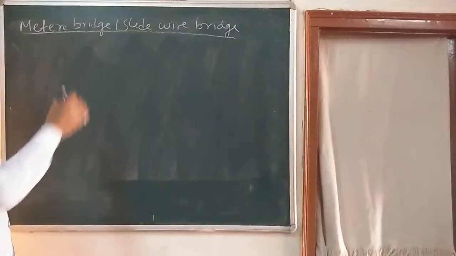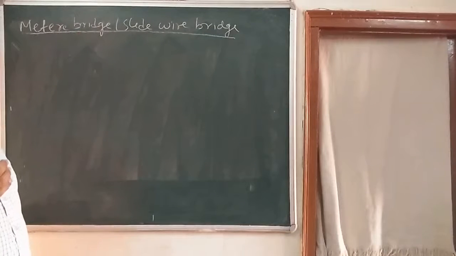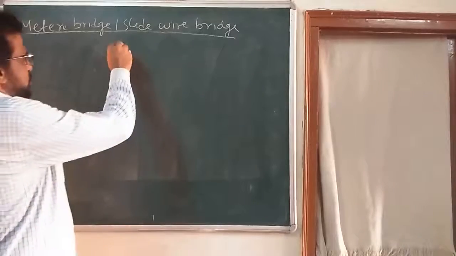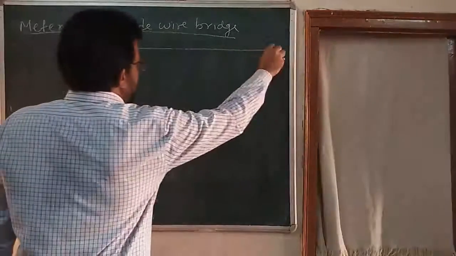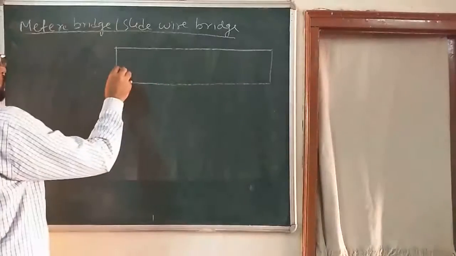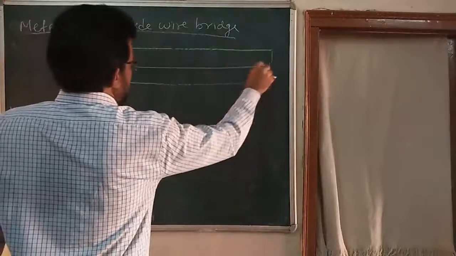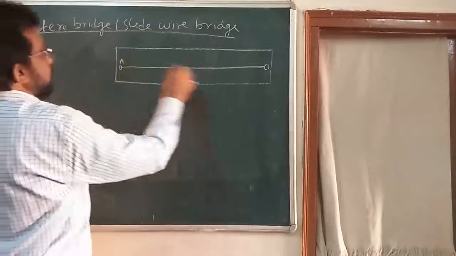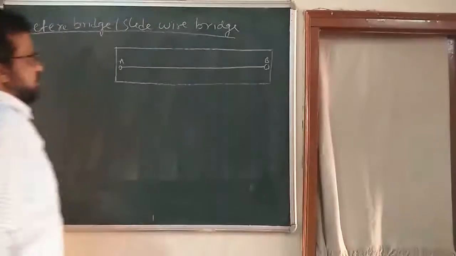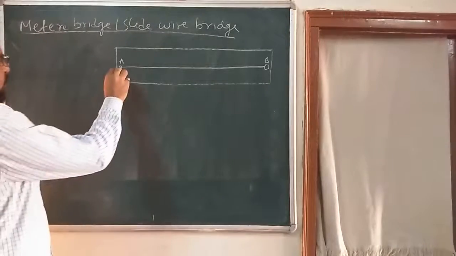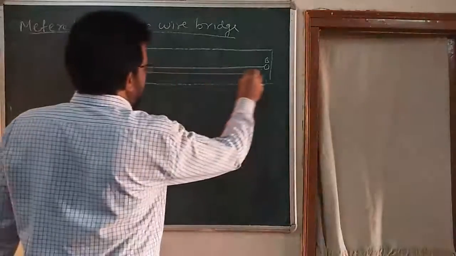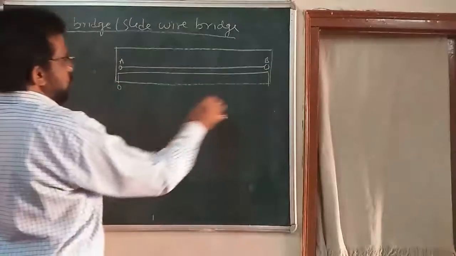Now dear children, we are going to see another part of this chapter, that is meter bridge or slide wire bridge. Generally in market or in our laboratory, this type of a wooden board is available, on which a 1 meter length wire is connected, something like this, and on the side of this we are having a 1 meter scale. Say it is from 0 to 100,